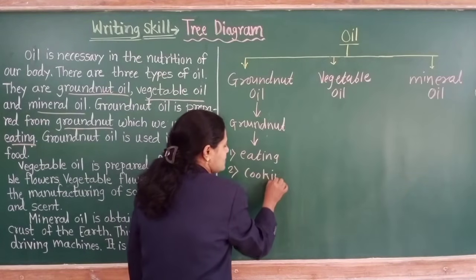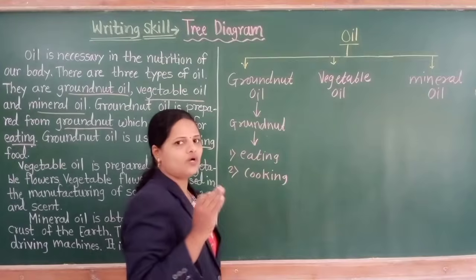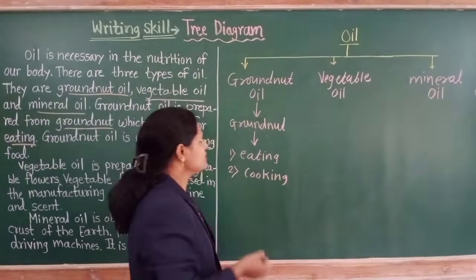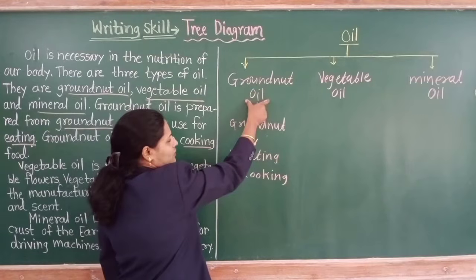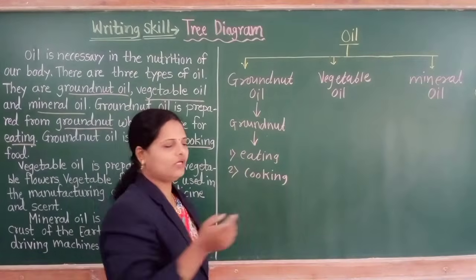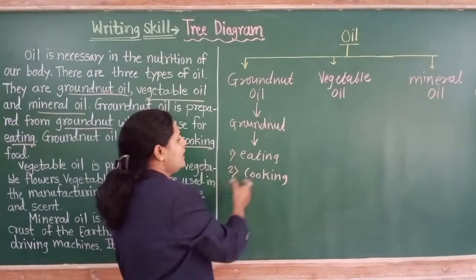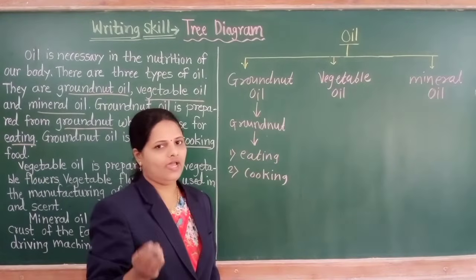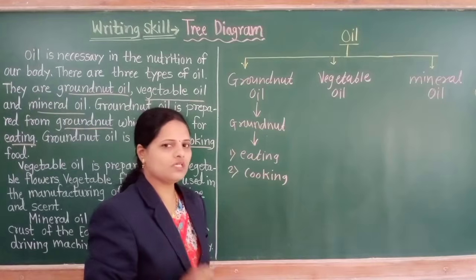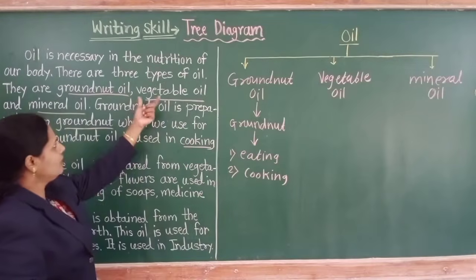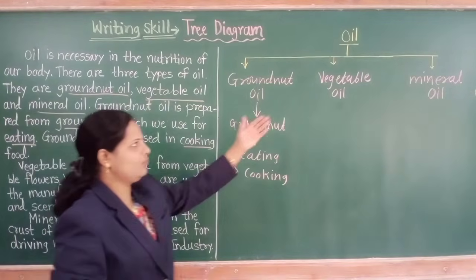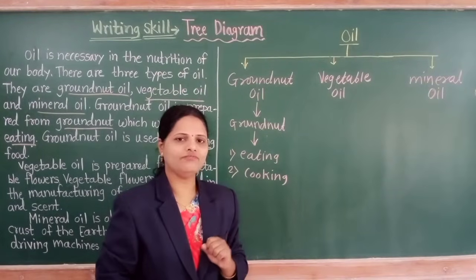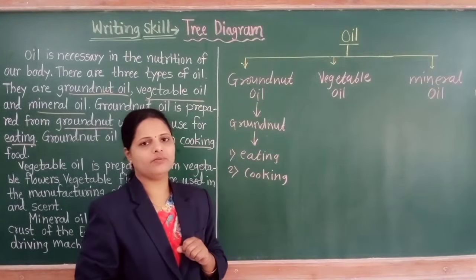Means in the first para there is all information about groundnut oil. Just see, first one, groundnut oil. We get groundnut oil from groundnuts and the use of that groundnut oil is eating and cooking. Now see, second type of oil, that is the vegetable oil. In the second para, there is all information about that vegetable oil.